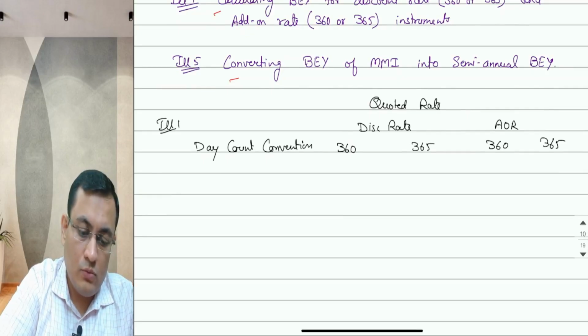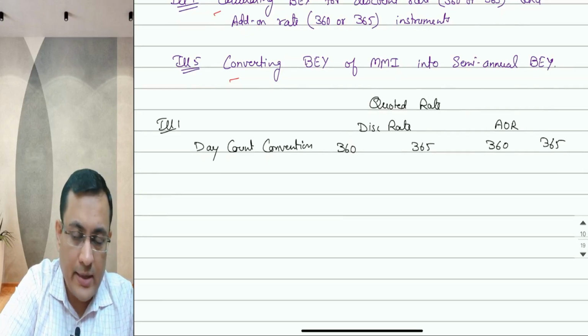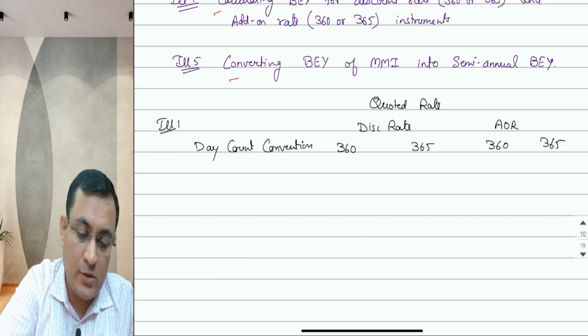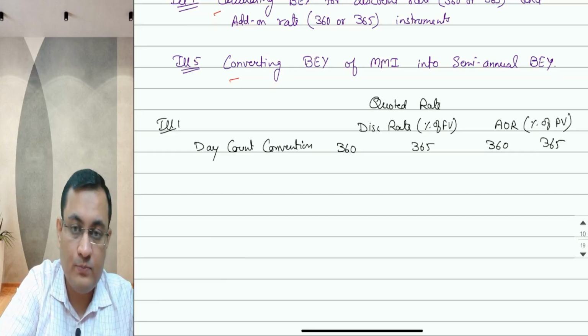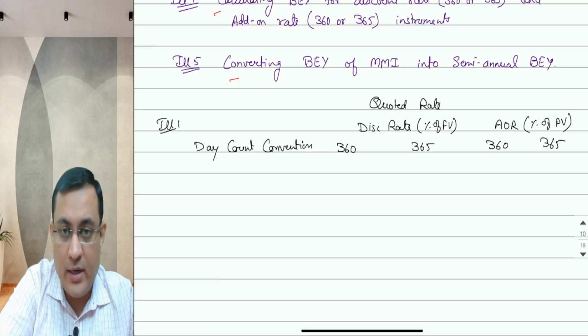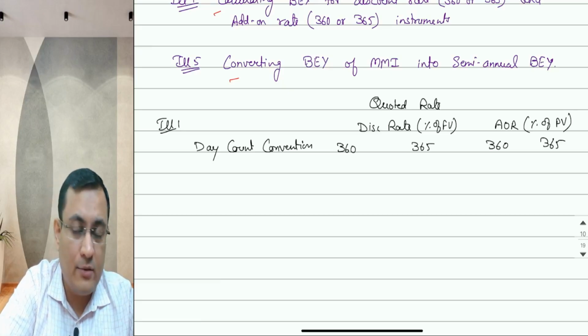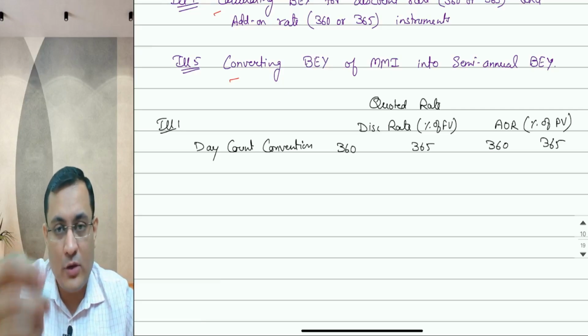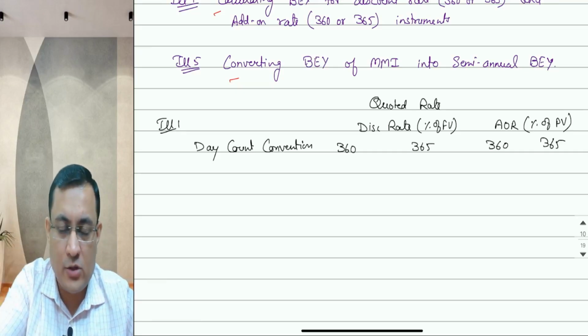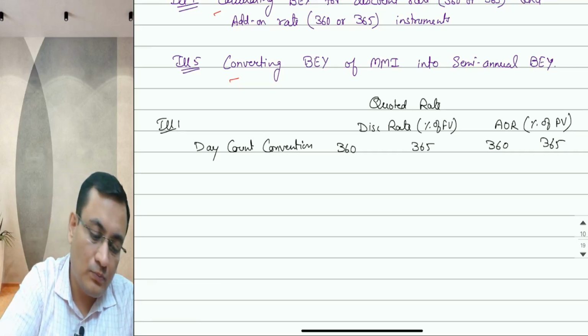In case of discount rate, it is a percentage of face value. AOR is a percentage of present value. In case a discount rate is quoted, generally they will ask you to calculate present value, because future value is already known, that this should be the maturity value.